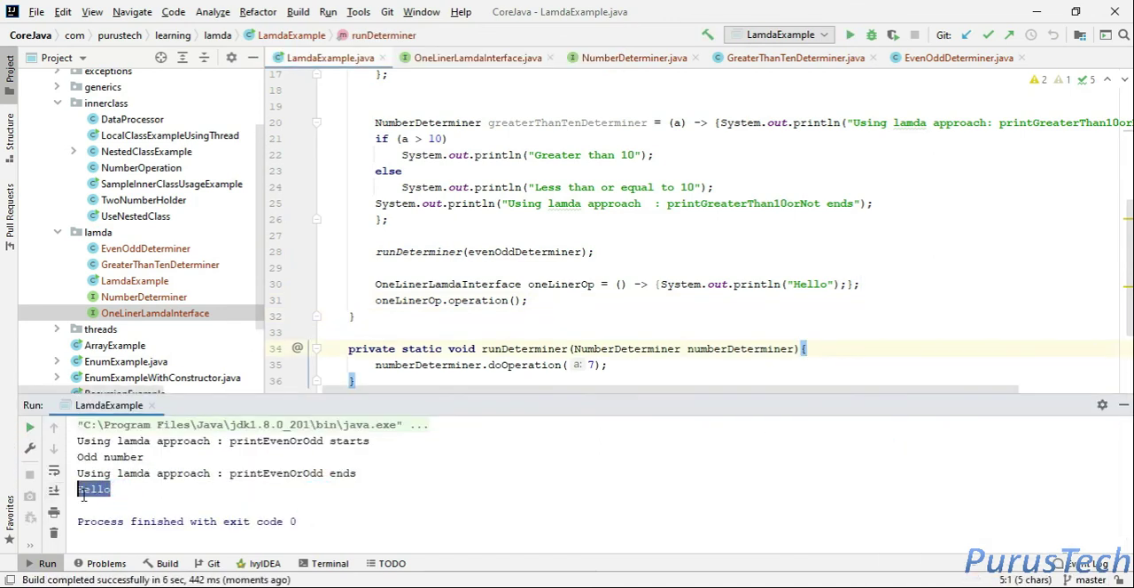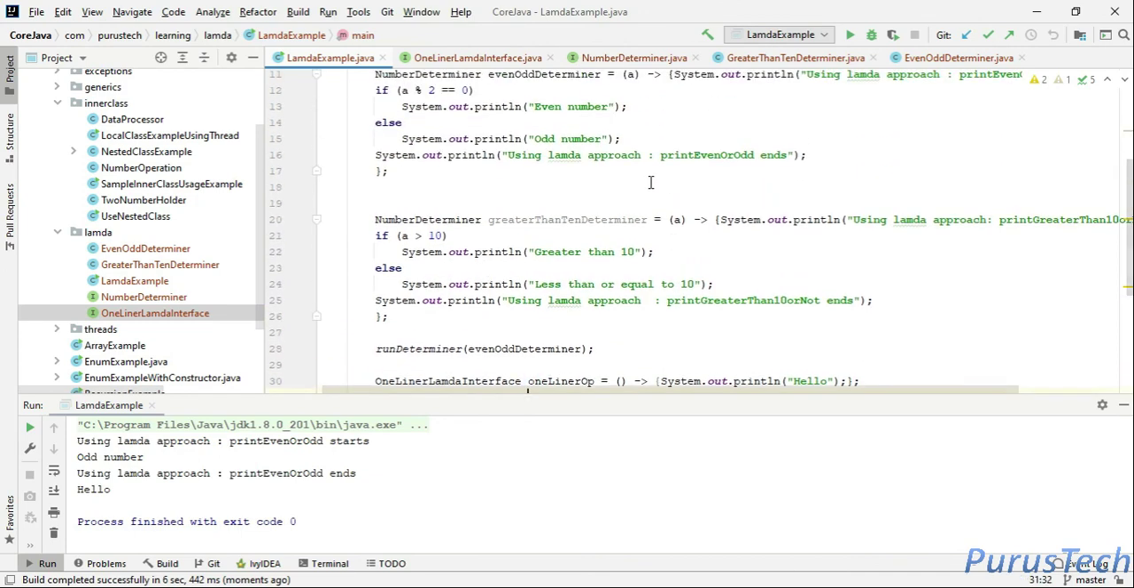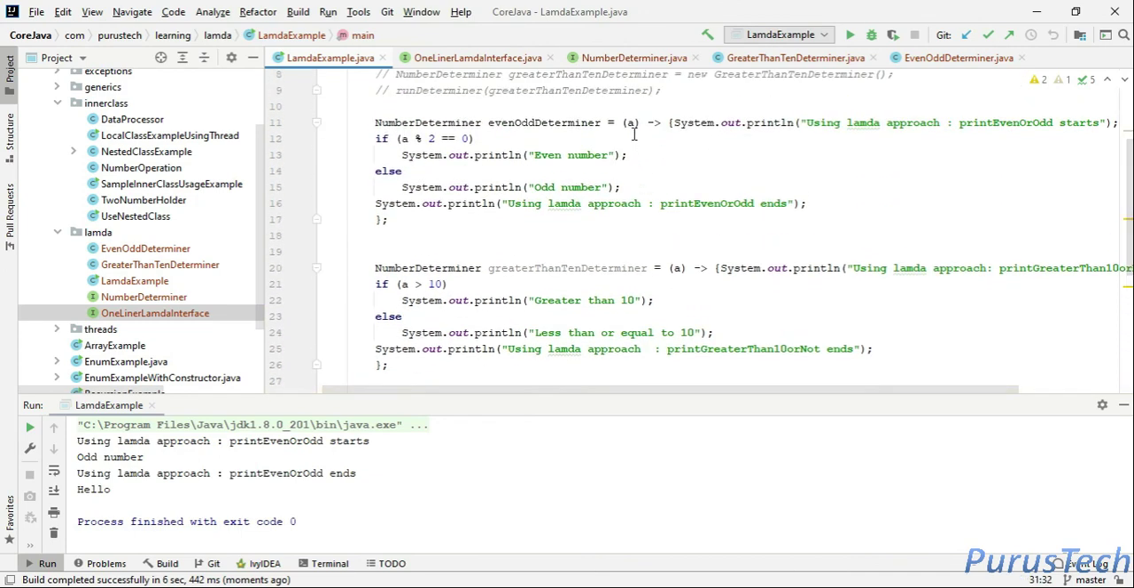So here at the end it is saying hello. That means this particular logic is running over here. Now one more thing we can see: this particular parenthesis you can skip if there is only one argument. So like this you can write. You can get rid of this parenthesis also.